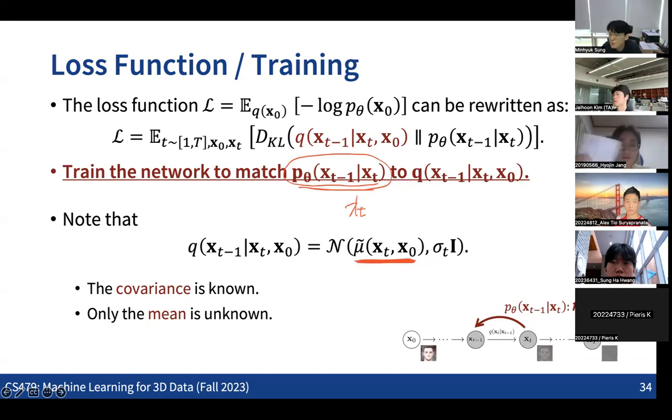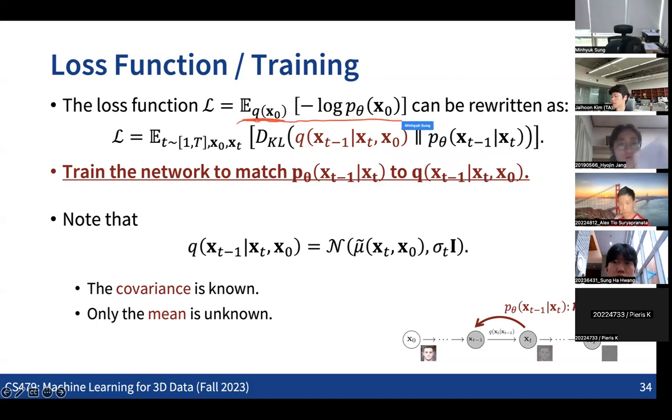Any questions on this? What does the epsilon q, what is that? The question is about this expected value. So we are getting the expected value over all the samples x0. X0 is the data point. So we have some data samples from the data distribution, right?